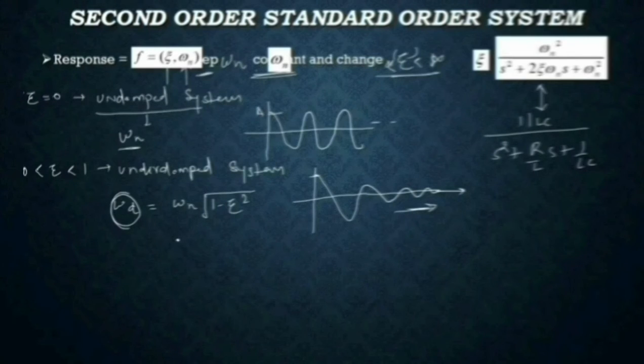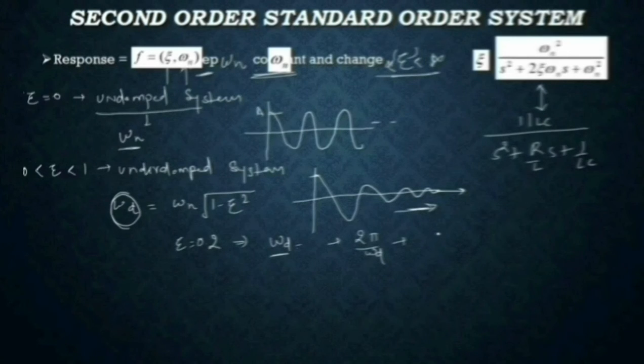Like if you take the example zeta equal to 0.2, definitely it will come out with some value of omega d. So it will keep on oscillating. Frequency will never die out in this system, maybe up to infinity, but your amplitude will die out. So in this case, you can say this system has a period. And what is the period? 2 pi by omega d. But this signal is not periodic.